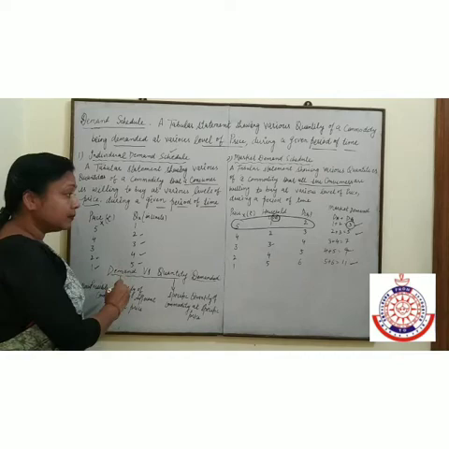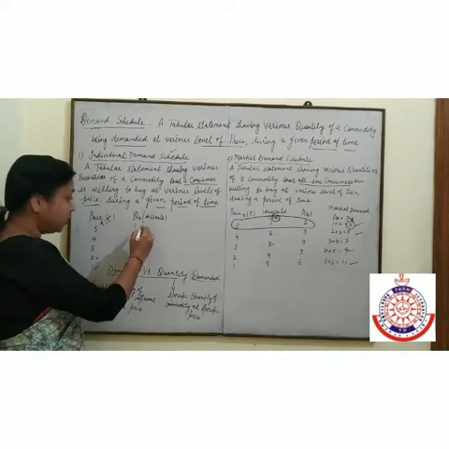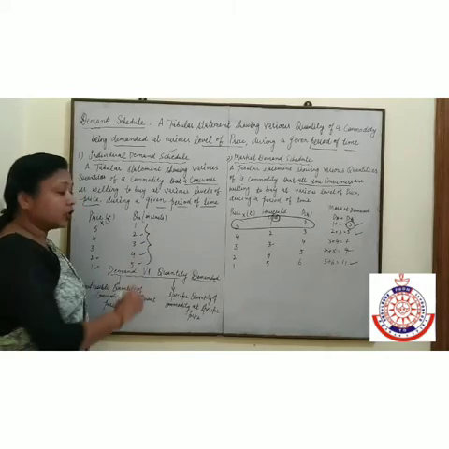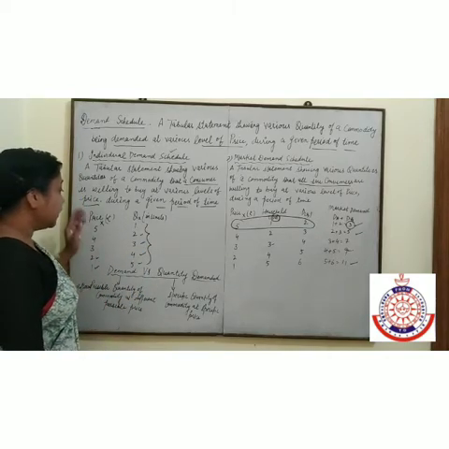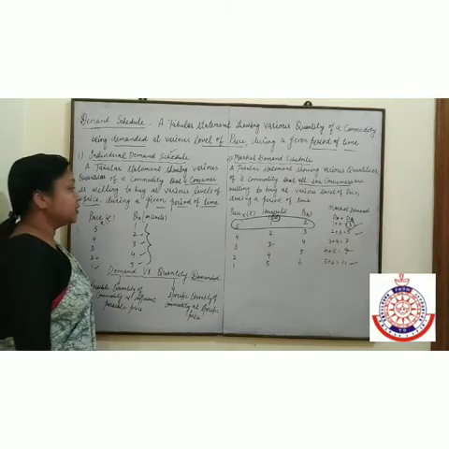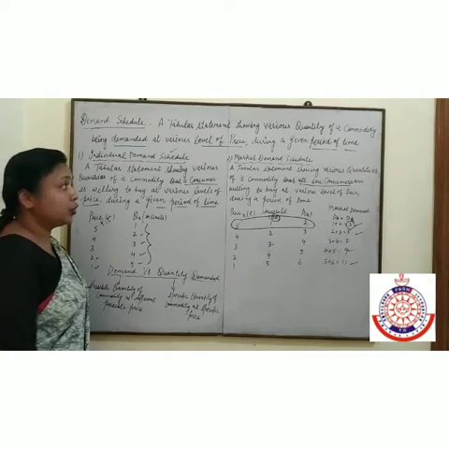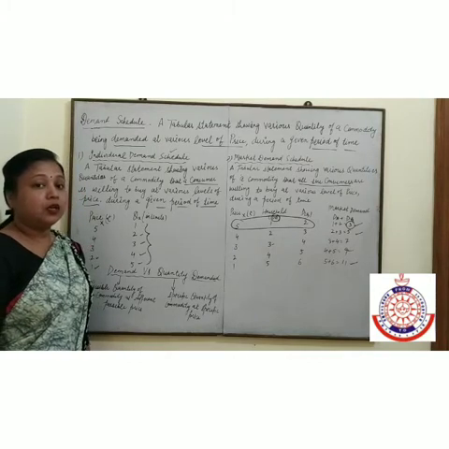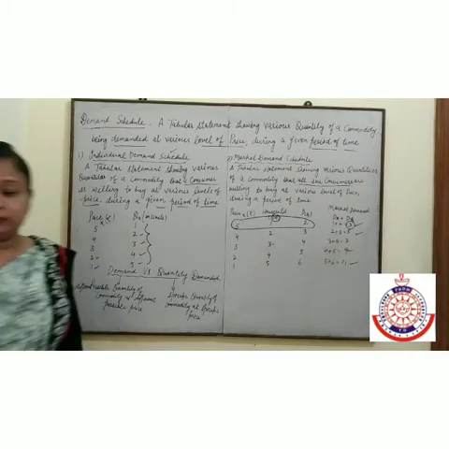And what is demand? At different possible prices, whatever different possible quantity is demanded, that is called demand. So different possible price, different quantity, that is known as demand. So this is your topic: demand schedule, market demand schedule, demand and the quantity demanded.